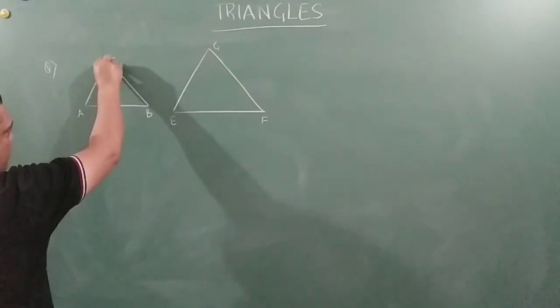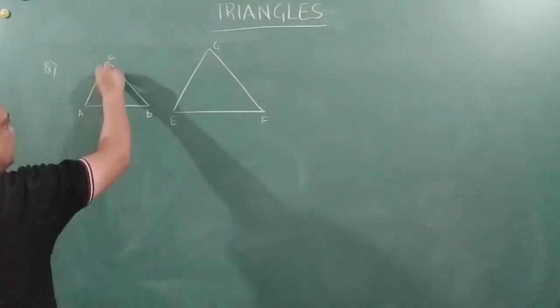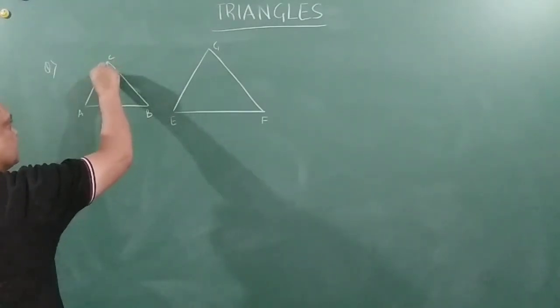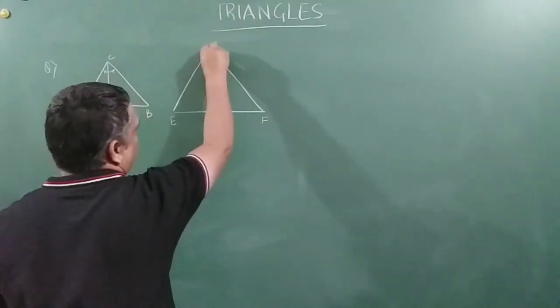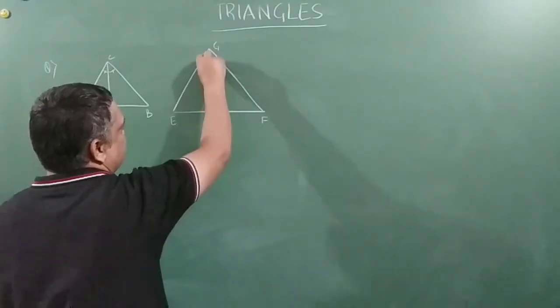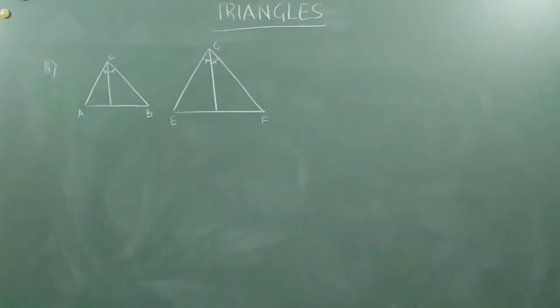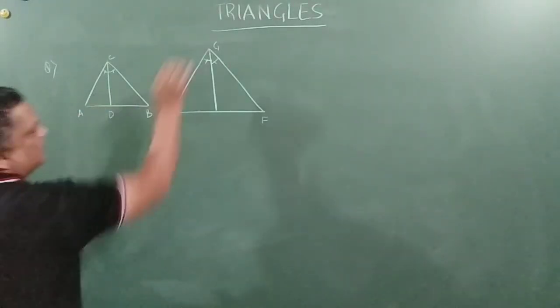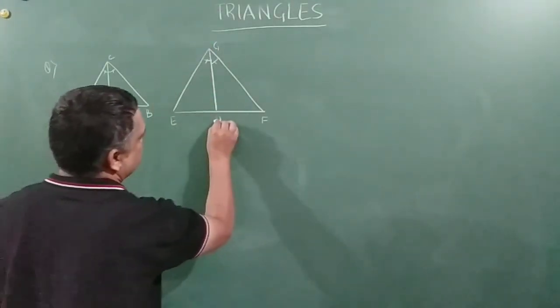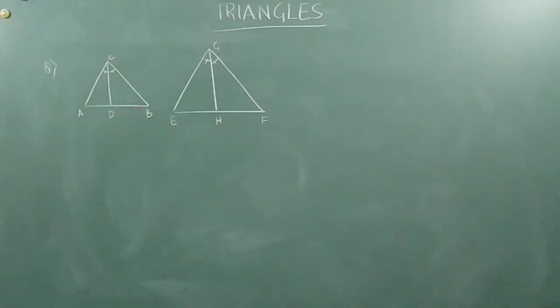Okay, so I am drawing a line here, and saying that this is equal to this. Similarly, I am drawing a line here and saying that this is equal to this, right? So this is what is given. This is C, this is D, and this is G, this is H, such that D and H lie on the side AB and EF respectively, of triangle ABC and EFG respectively.